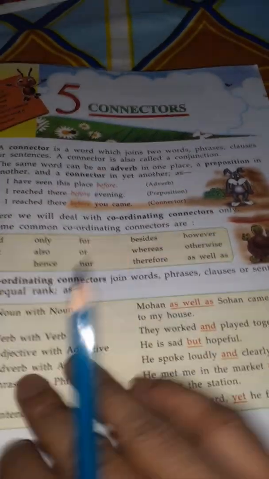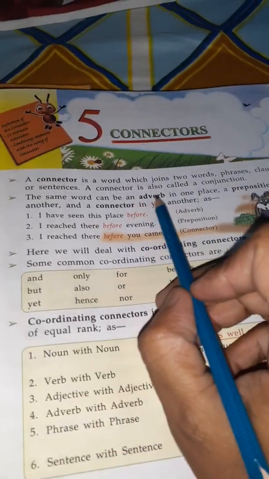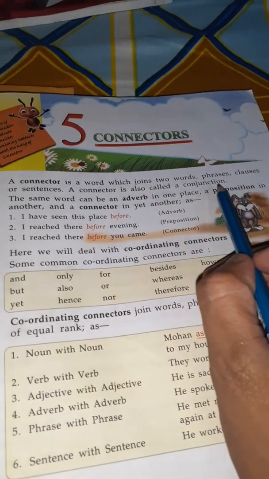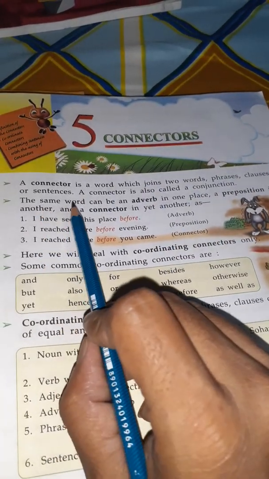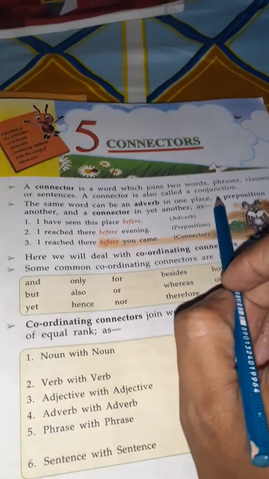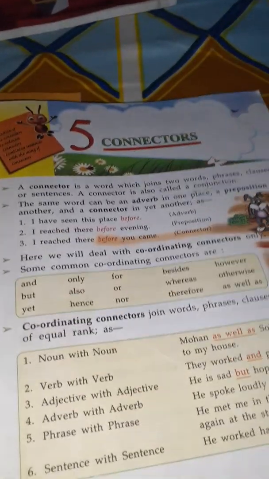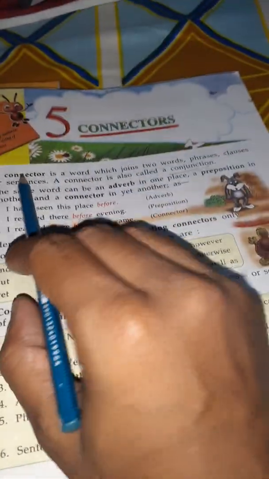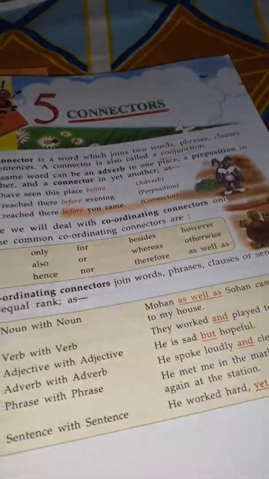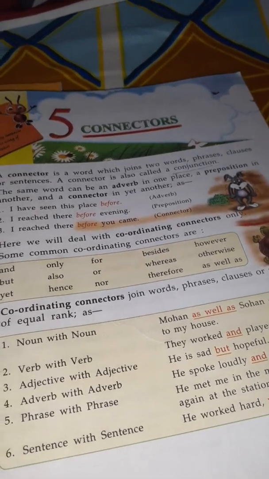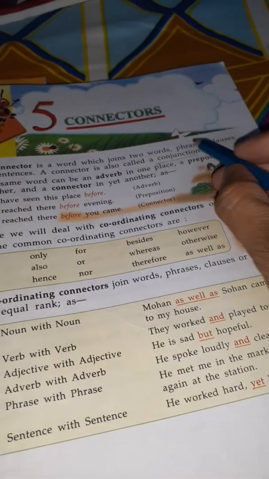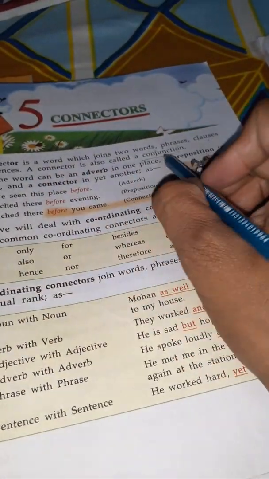What is a connector? A connector is a word which joins two words, phrases, clauses, or sentences. A connector is also called a conjunction. What is the meaning of conjunction? Conjunction is known as the joining words. So a connector is a word which joins two words, or two sentences, phrases, or two clauses. A connector is also called a conjunction.